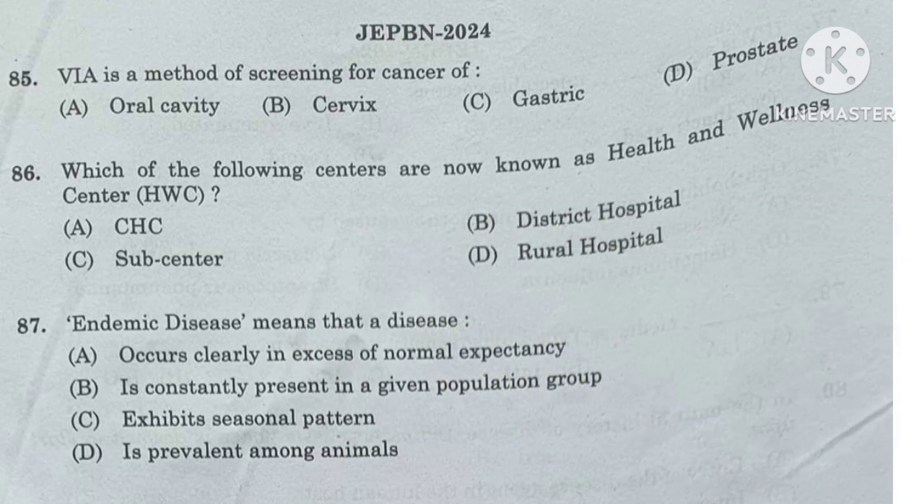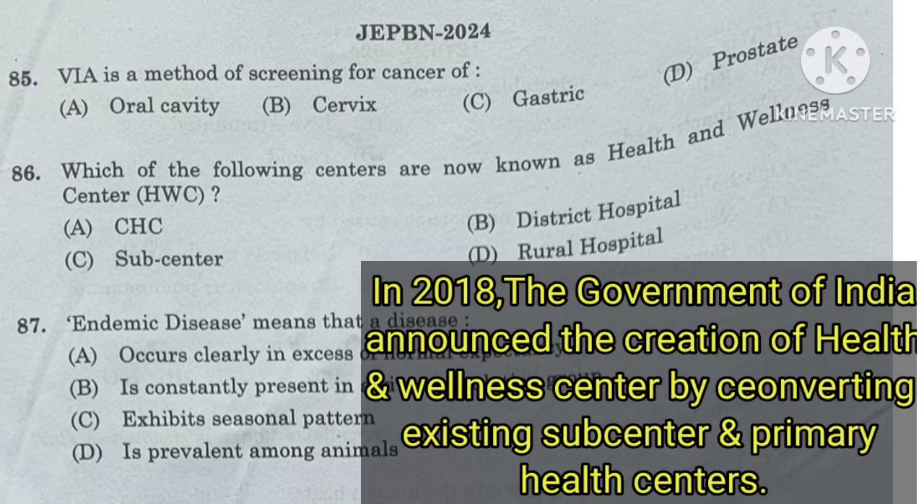Question number 86. Which of the following centers are now known as Health and Wellness Center, HWC? CHC, District Hospital, Subcenter, or Rural Hospital? A subcenter is now known as Ayushman Arogya Mandir. In 2018, the Government of India announced the creation of Health and Wellness Centers by converting the existing subcenters and primary health centers. The goal was to deliver comprehensive primary health care services to the community.